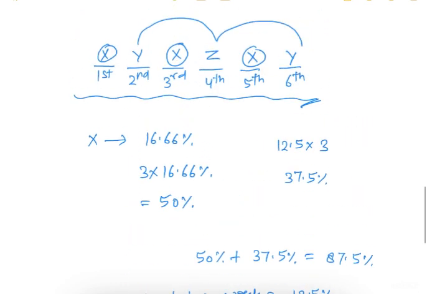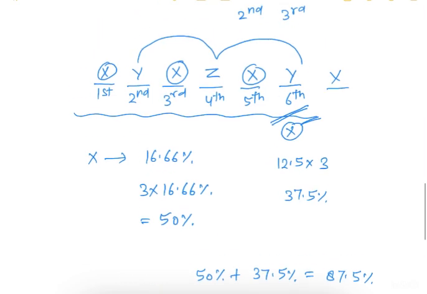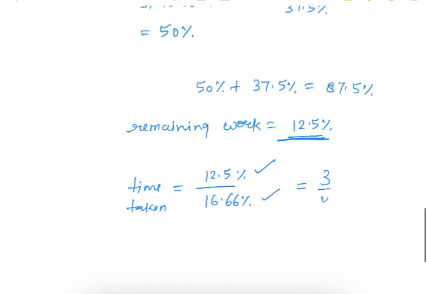And in the 6th hour we have not employed x, so for the remaining work we can employ x again, so that we are able to complete the work in minimum amount of time. So for this remaining work we will employ x, and the efficiency of x is 16.66, so time taken will be work divided by efficiency. This comes to 3/4.